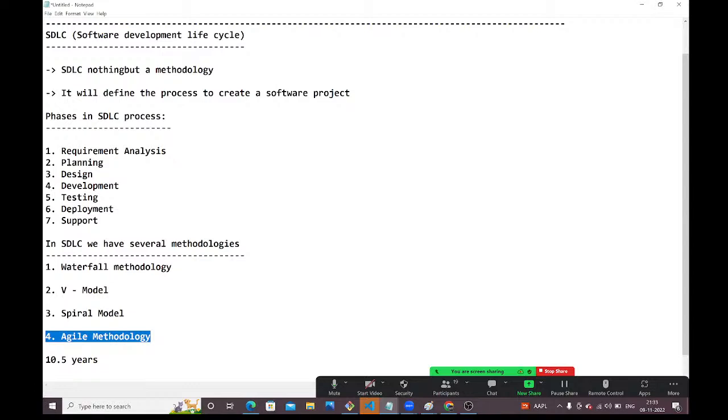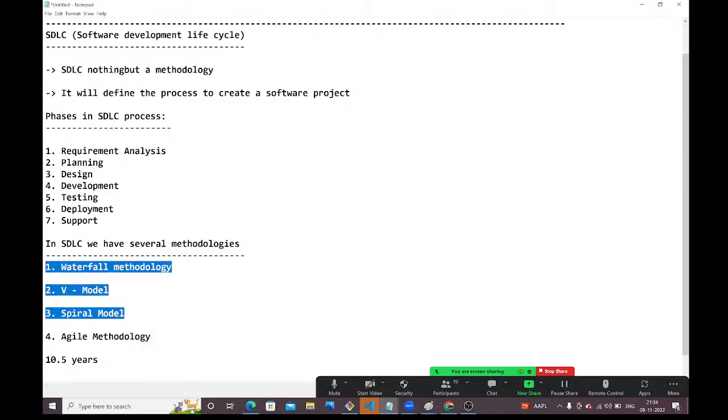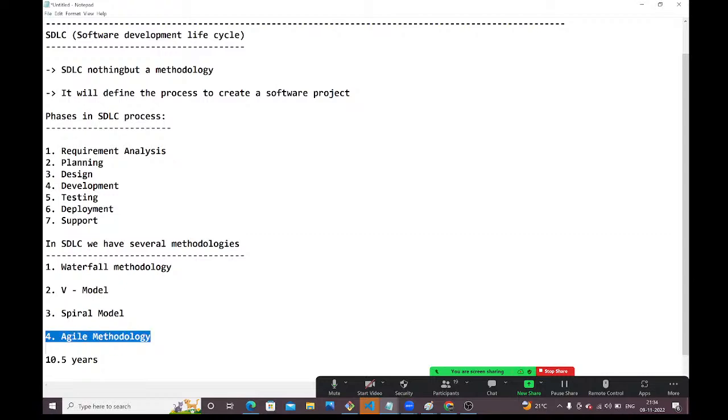Waterfall and all these methodologies, people used to work with 10 to 15 years back. Not now, guys. Nowadays, no one is using these methodologies. Even in my past 10.5 years, I never worked with them. They are 15-year-old methodologies. Understood, guys? The latest and trending methodology in the market is agile methodology only.